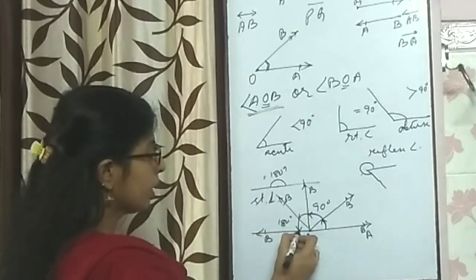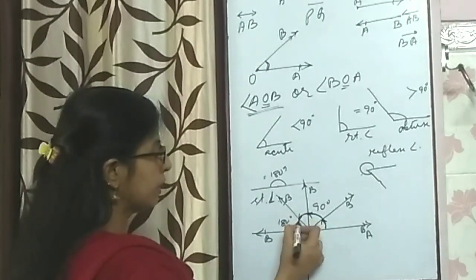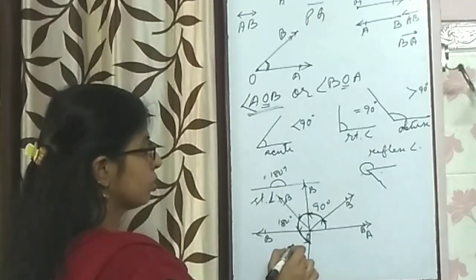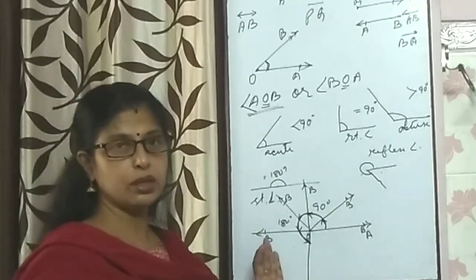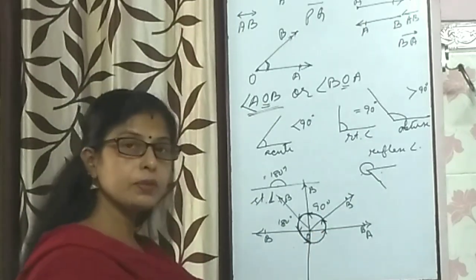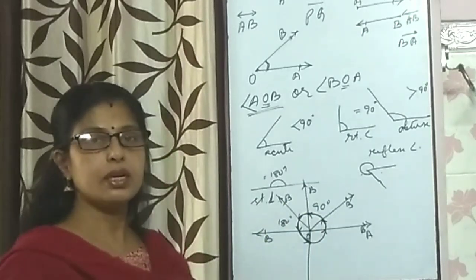When this OB again moves up till this much, this whole angle is covered, which is a reflex angle. So it's called a reflex angle. It is more than 180 degrees, and when it reaches the original position, it has completed the circle, so it is called a complete angle.